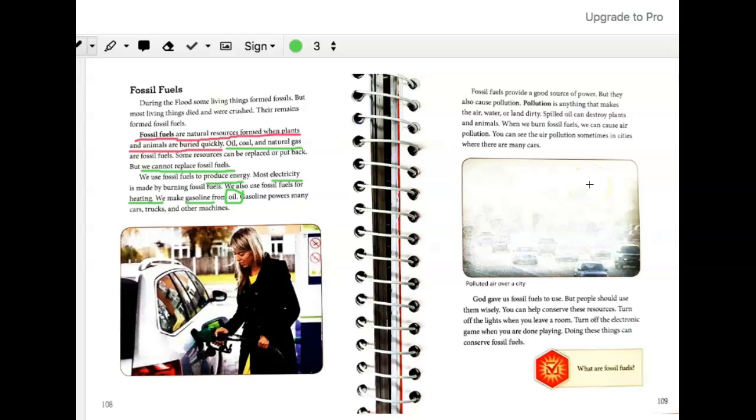God gave us fossil fuels to use, but people should use them wisely. You can help conserve these resources. Turn off the lights when you leave a room. Turn off the electronic game when you are done playing. Doing these things can conserve fossil fuels.